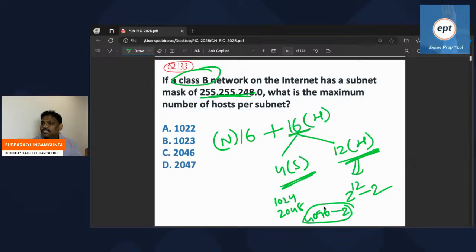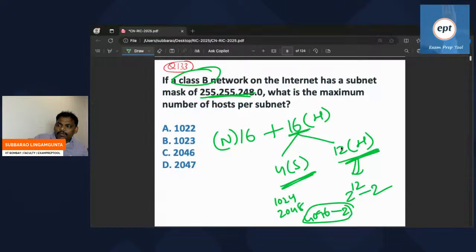Class B network, 16 plus 16. Oh sorry, 248 means how many bits are required? 248 can be written as 240 plus 8, so 5 bits are required for the subnet, and 3 bits remain for the host. 3 plus 1 more 8 is 11. Sorry for this, it is 11 for host.